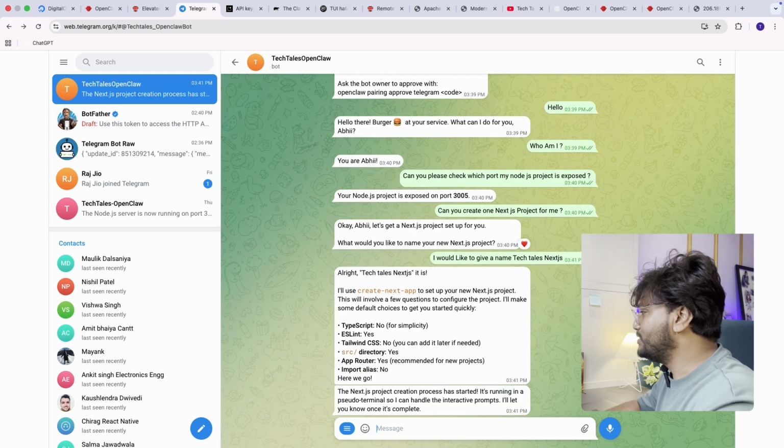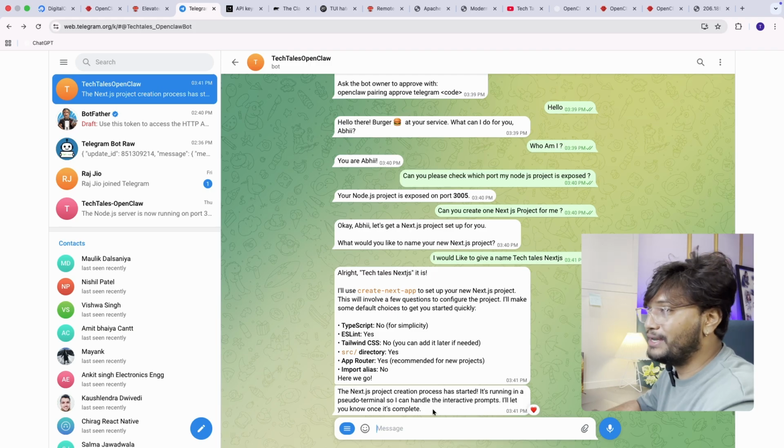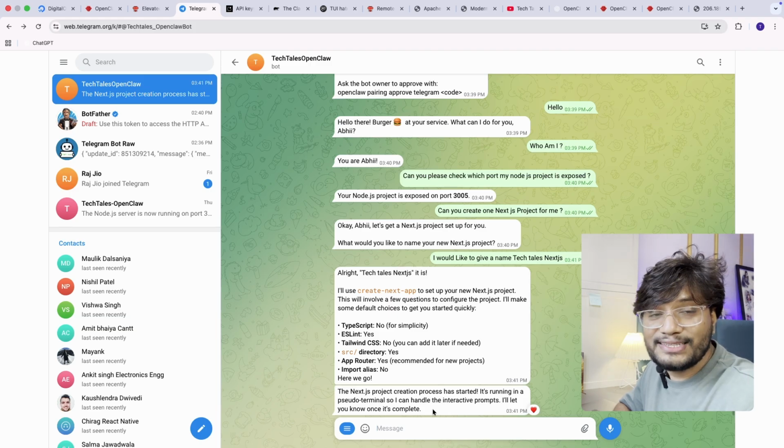All right, TechTales Next.js. It will run create-next-app. The creation process has started. It's running in a pseudo terminal, so I can handle the interactive prompts. I will let you know once it is completed. It is going to create all the necessary files for Next.js.